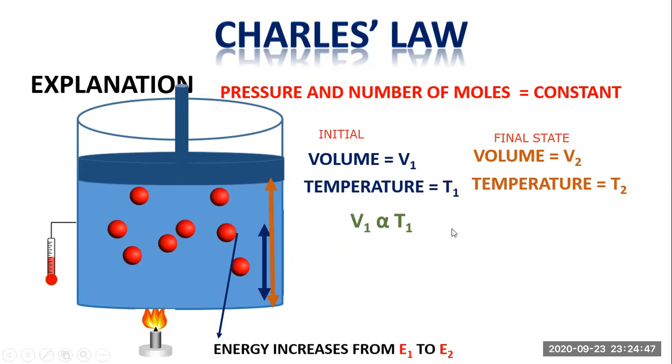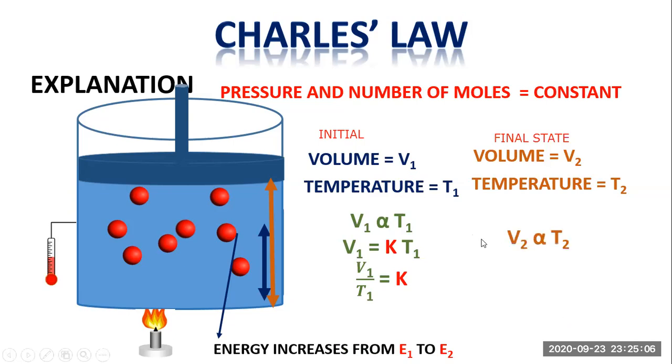For the initial state, the initial volume V1 is directly proportional to the initial temperature T1. And when we replace the sign of proportionality, we have to take a constant and an equal sign. And if we rearrange the equation to obtain the value of the constant, we get a ratio of the initial volume to the initial temperature.